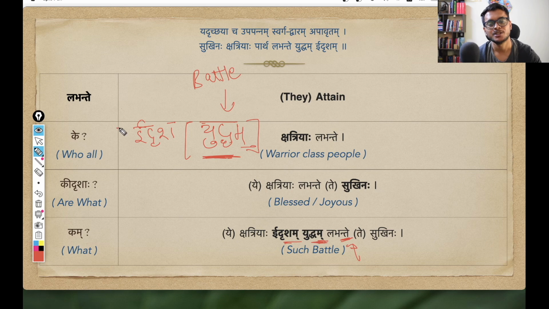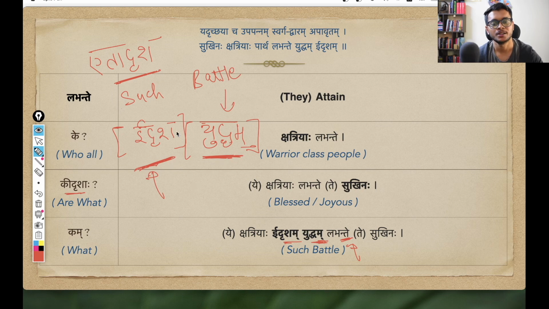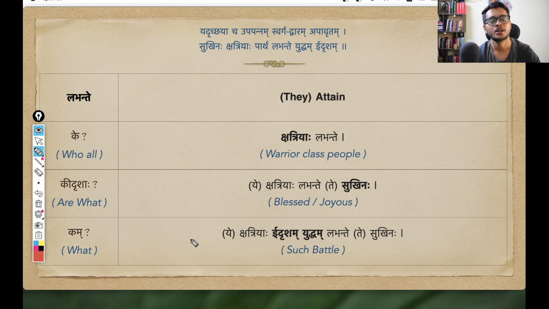And this idrisha simply means like this. In English we use such or such as. There is another word that we use, etadrisha. See, this is the same form that we use here. Kidrisha, like what? Etadrisha, like this. So just like etadrisha, we have idrisha, that also means like this or such. And this pada is being used as an adjective to this yuddha. That is why the same dutiya vibhakti ekvachanam, this idrisha changes into idrisham. So we have idrisham yuddham. I hope the use of dutiya vibhakti, because they are the karma of the kriya, is clear.